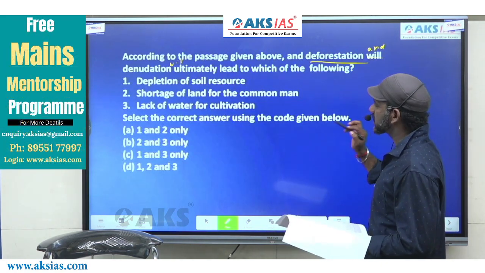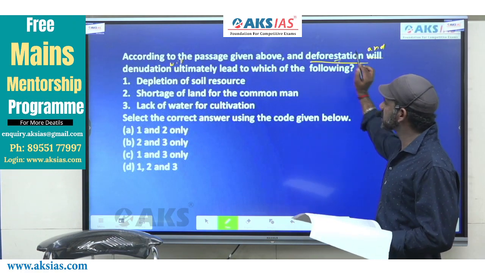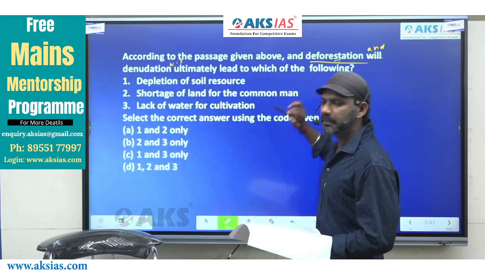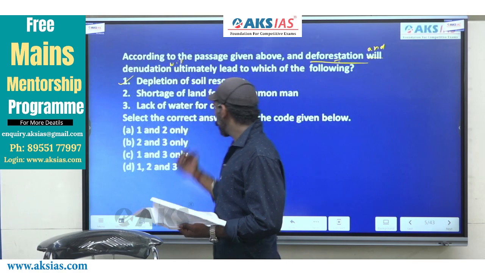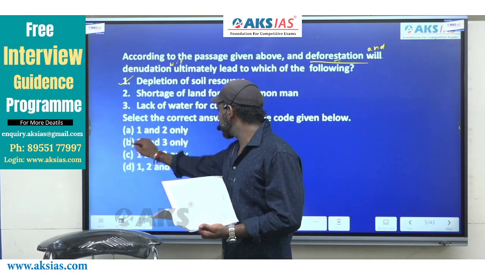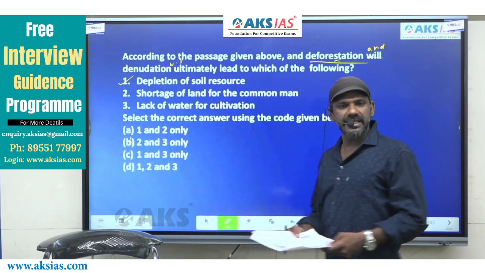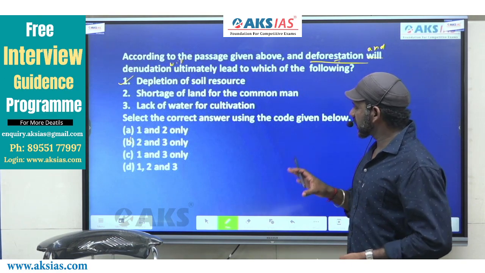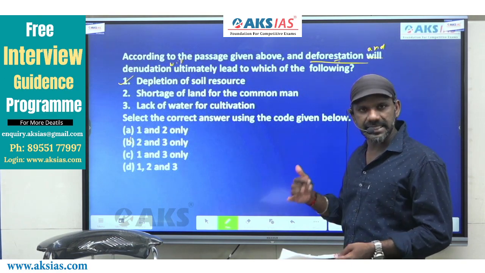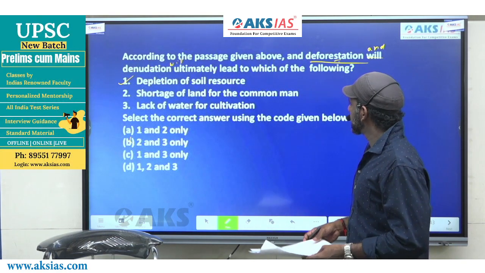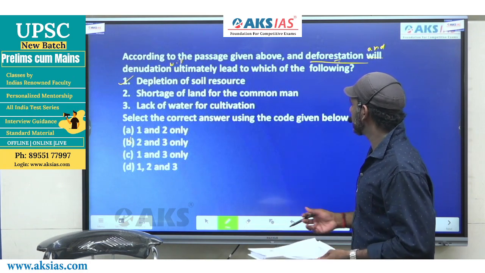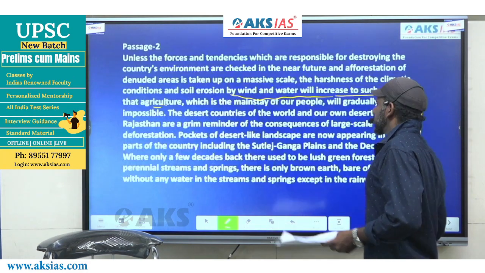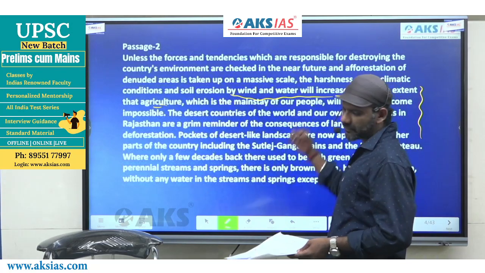So this must be considered because of deforestation and denudation, depletion of soil resource happens. One must be considered. Based on that, B is eliminated. B doesn't talk about 1. Now we have 3 options, A, C, and D. Come to statement 2. Shortage of land for common man. Now, shortage of land for common man.